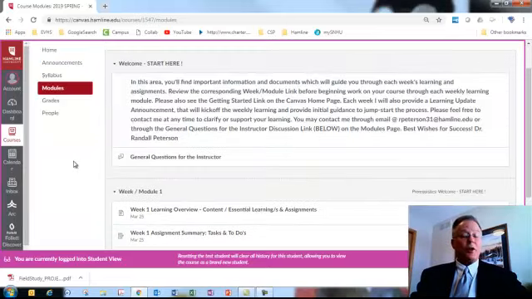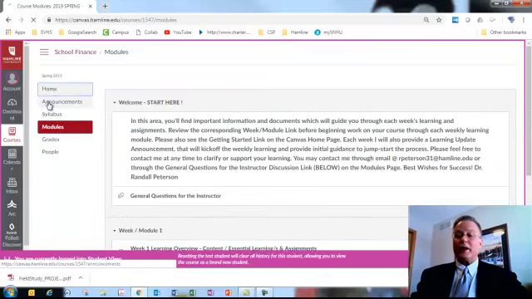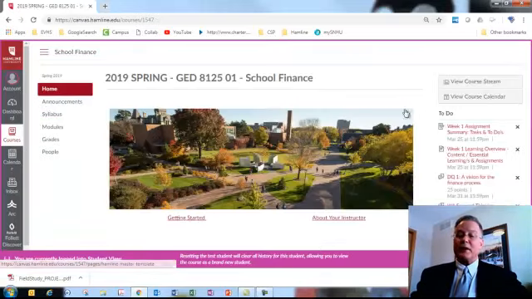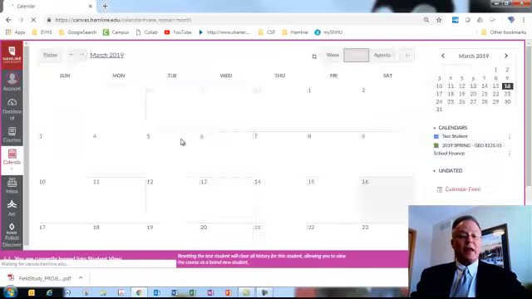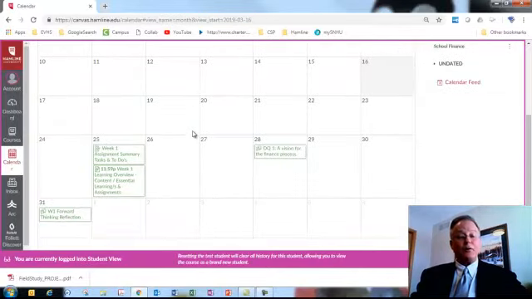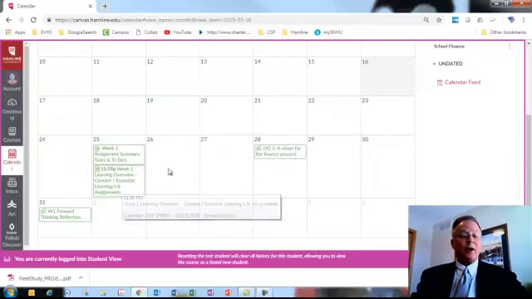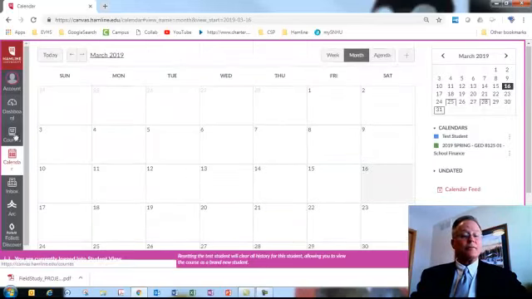There are many different ways to look at different options. If you're on your home screen and you look to the right, you'll also see a list of to-dos. Those to-dos will give you a very focused perspective of what will be happening during that week. You can also look to the left and there's a calendar button. On that calendar button, you have a calendar matrix. It will also show you what to do on that first day, items to kick off the week, items to complete, and what those deadlines are. Let's go back to the home screen.